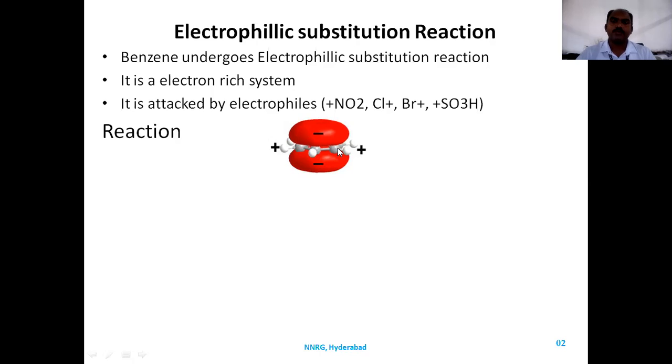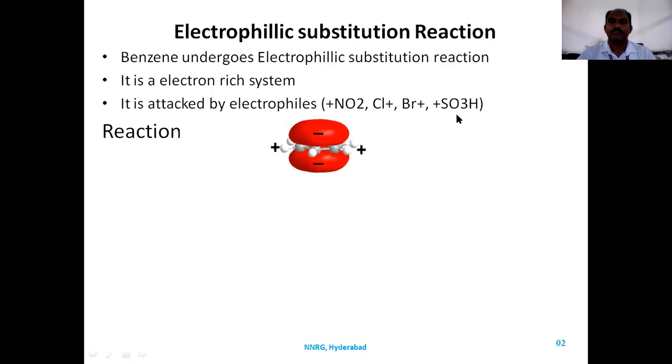So what type of compounds attack the benzene? Since benzene is a negative charge species, a positive charge species should attack the benzene. What type of positive charge species? Here the electrophiles are the species which have positive charge, which are deficient in electrons, such as nitronium ion, chloronium ion, bromonium ion, and sulfonium ion.